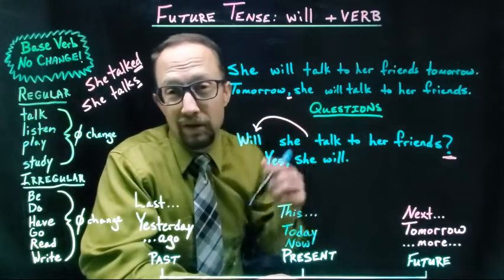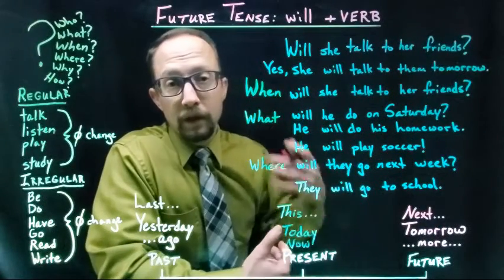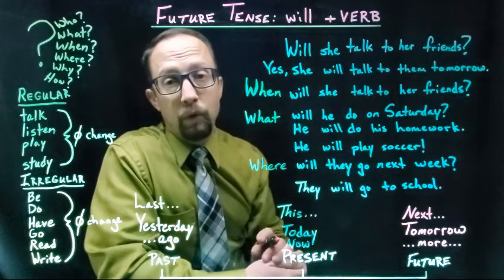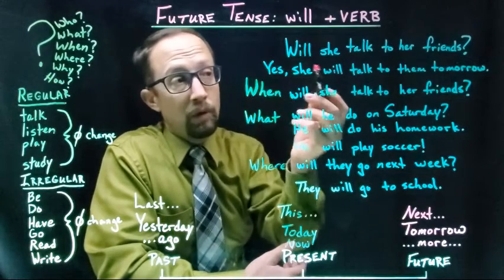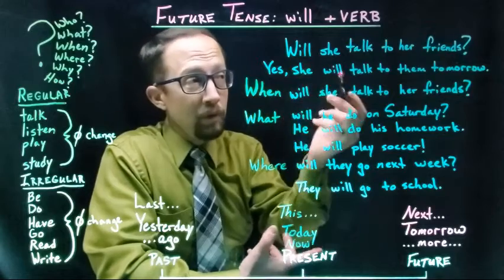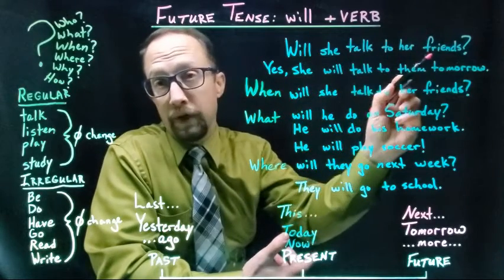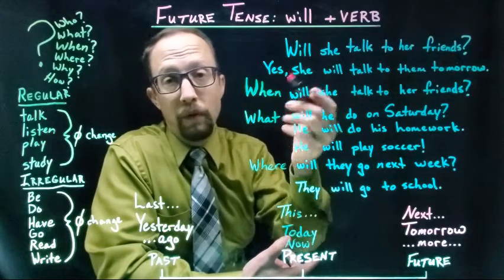All right, let's look at some more questions. Here are some more examples of questions you can write in the future tense or with will. Remember our question. Will she talk to her friends? You can write it just with will.